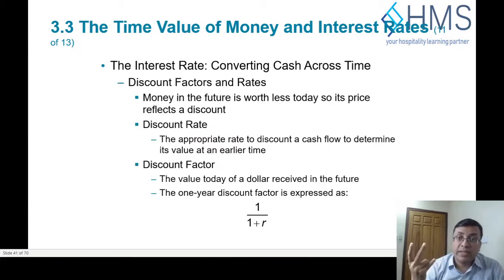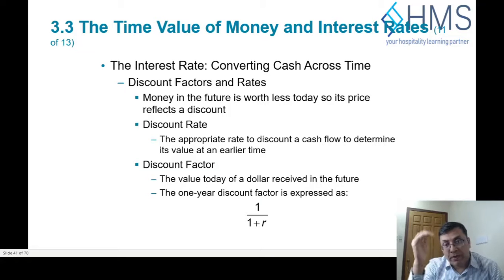For 2 years, it will double, right? So 1 divided by 1 plus r squared, 2 times. In the third year, it becomes today's terms into 1 divided by 1 plus r, into 1 divided by 1 plus r, into 1 divided by 1 plus r. So we compound it 3 times.